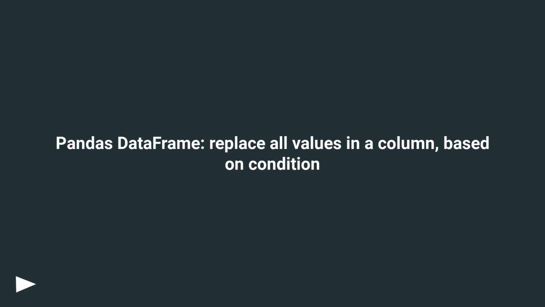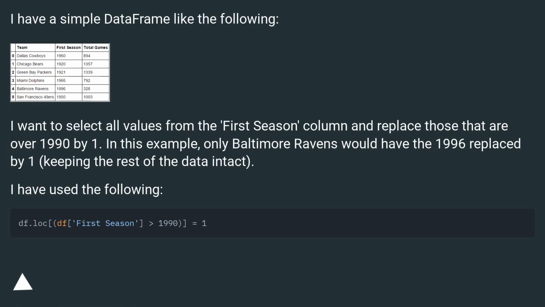Pandas DataFrame. Replace all values in a column, based on condition. I have a simple data frame like the following. I want to select all values from the first season column and replace those that are over 1990 by 1. In this example, only Baltimore Ravens would have the 1996 replaced by 1, keeping the rest of the data intact.